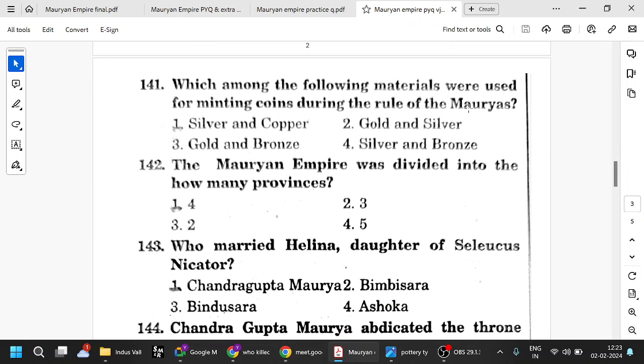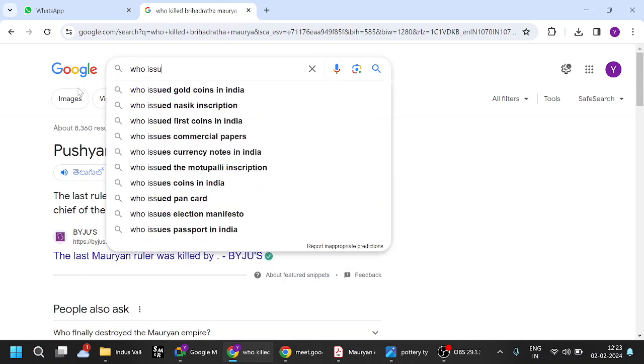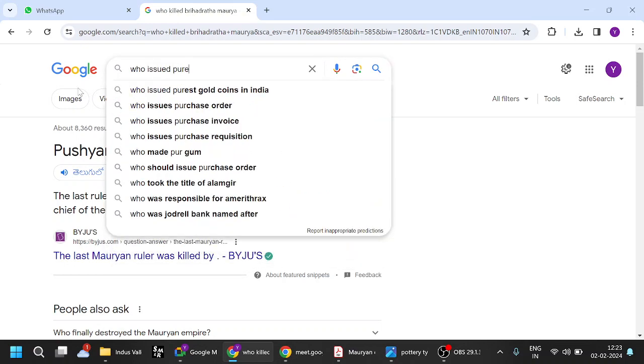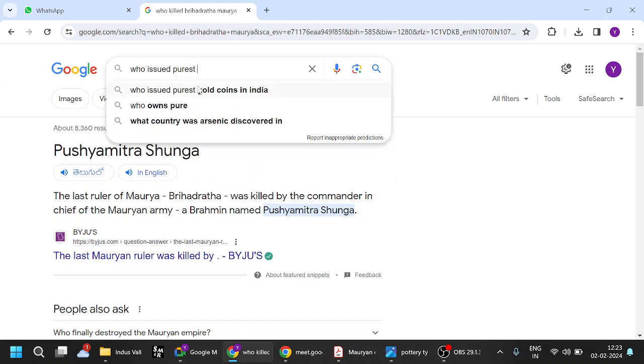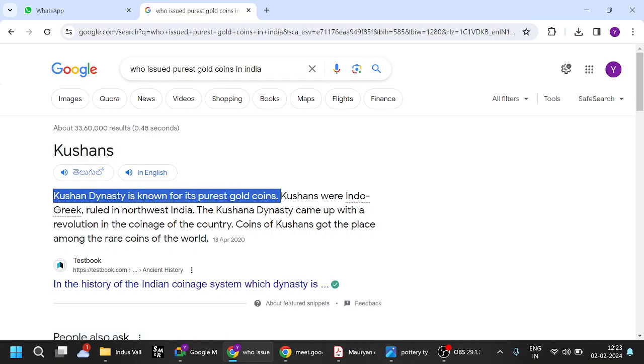Okay, so during the Mauryan Empire, silver and copper were used. After the Mauryan Empire, we have the Kushan dynasty. They are famous for the purest gold coins. That is a very standard question again. Who issued the purest gold coins? The Kushans. It's a very standard question. The Kushan dynasty is known for its purest gold coins.